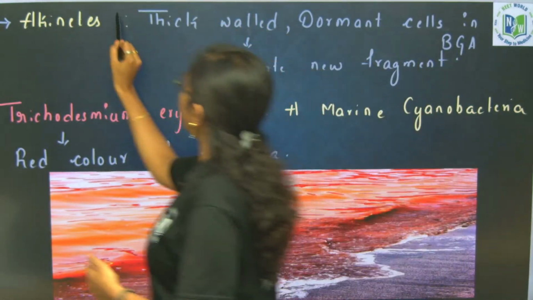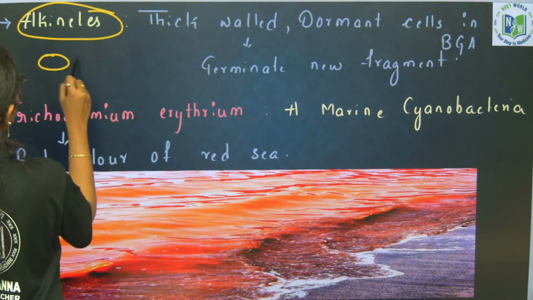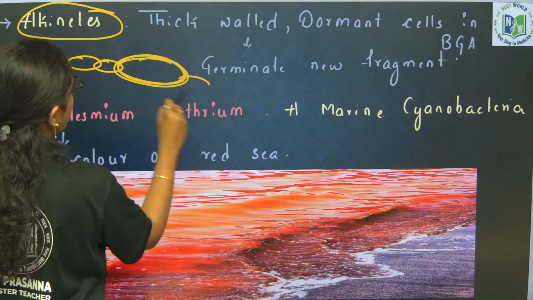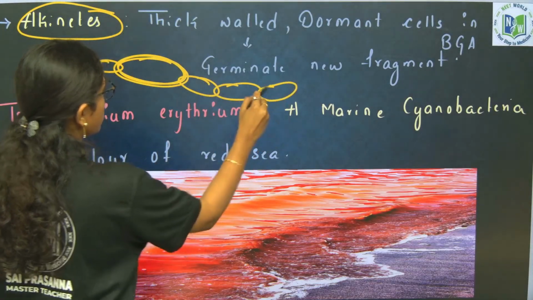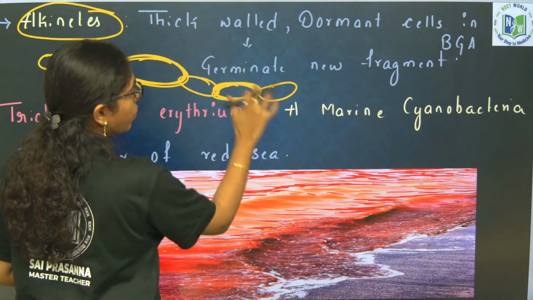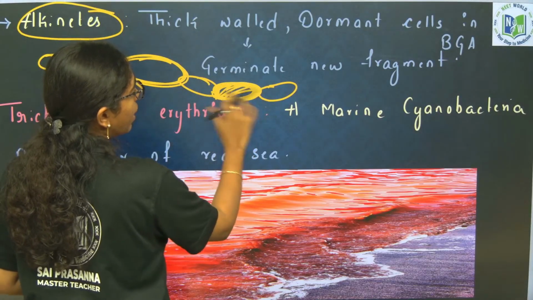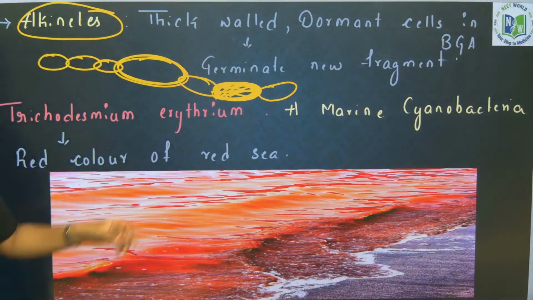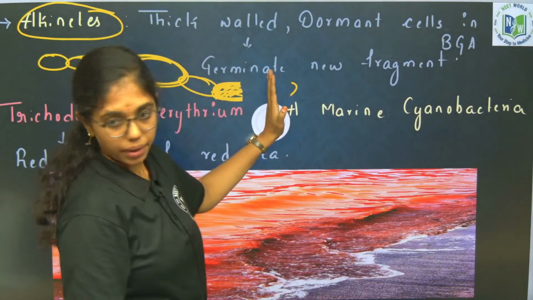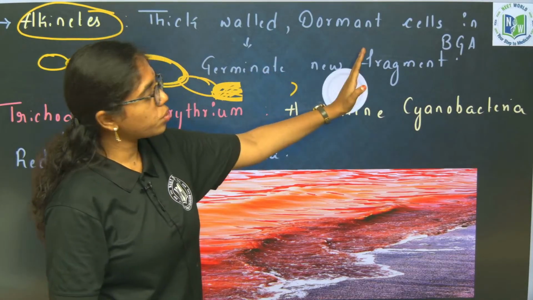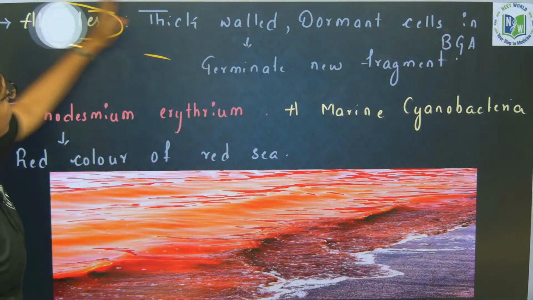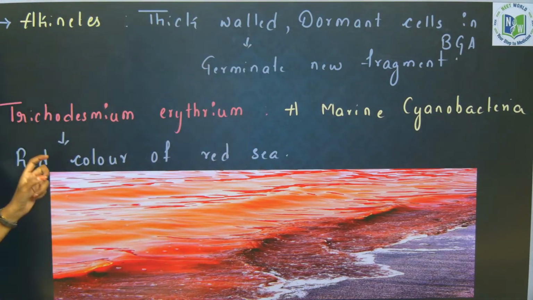See, for example, these are vegetative cells and this is heterocyst. Amongst these, let us assume this is the echinate. It has a very thick and tough wall. By losing their centroplasm and chromoplasm, they get hard, and the filament will break here. That gives rise to a new fragment of BGA. Understood? So as such, it will promote what? Propagation.